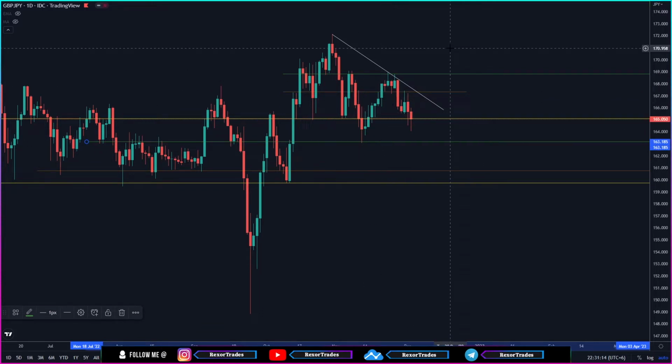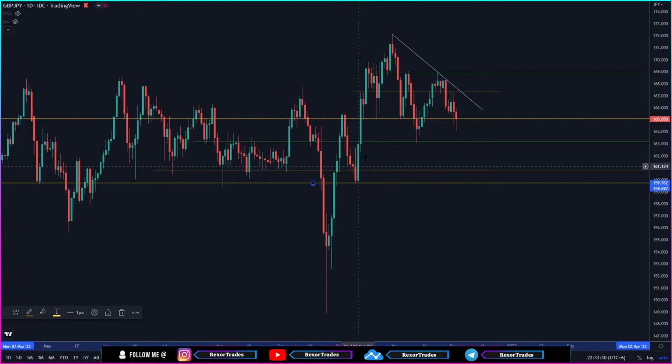Now from a higher time frame point of view, for GBPJPY to continue pushing down, we need GBPJPY to make a breakout of this major support level with further bearish momentum, creating a new lower low to come all the way and retest either this key level or these key zones over here.